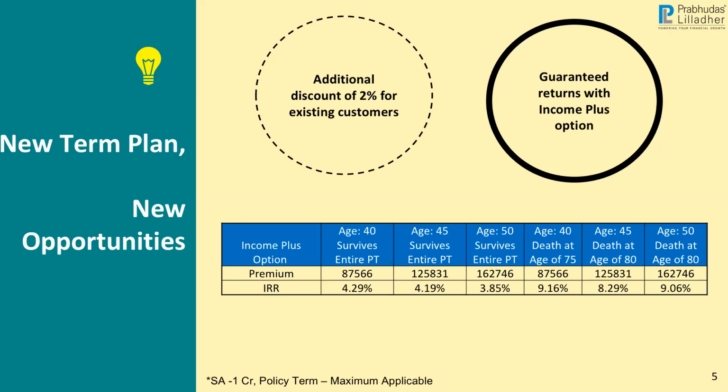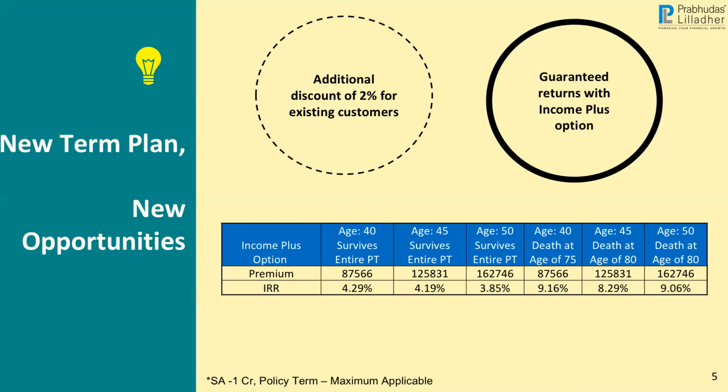Also, with the new term plan coming in, the rates have been normalized. Earlier we were a bit expensive on the higher age group. Now, if you see, we are quite competitive even on those age groups, and you can see for yourself. You can visit the landing page, see the premium, and definitely pitch it to your customers. Also, we have introduced the guaranteed returns with plus option.